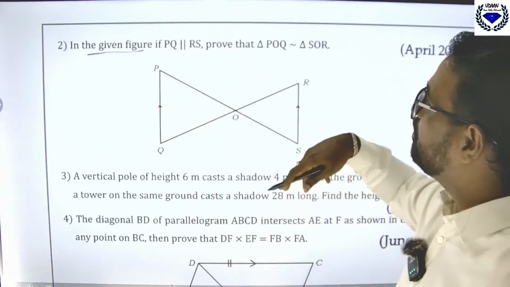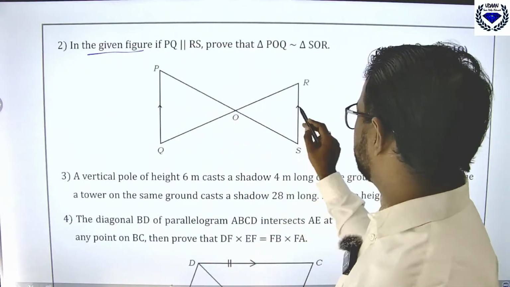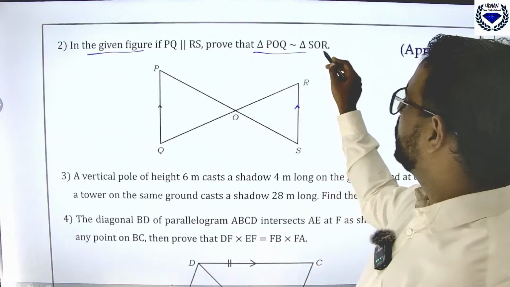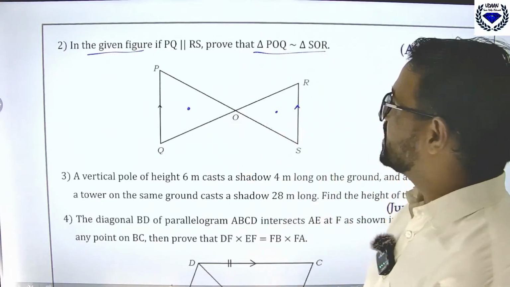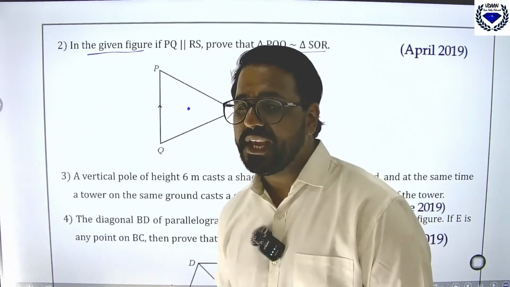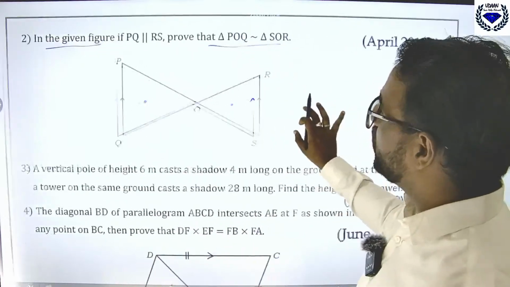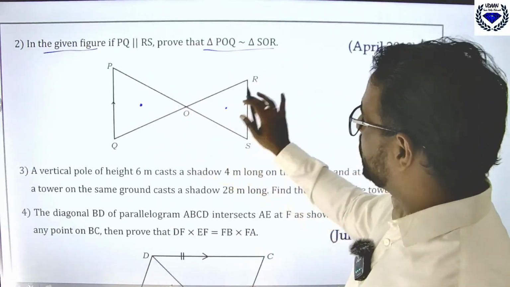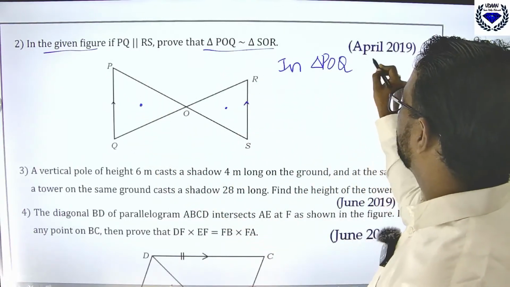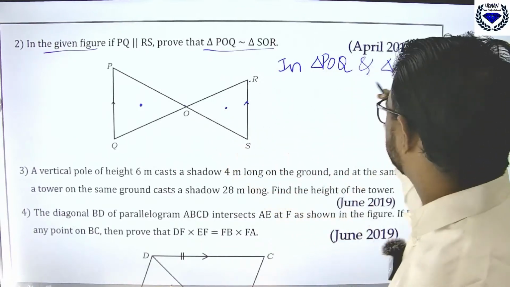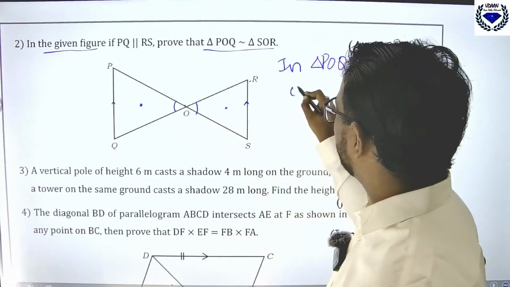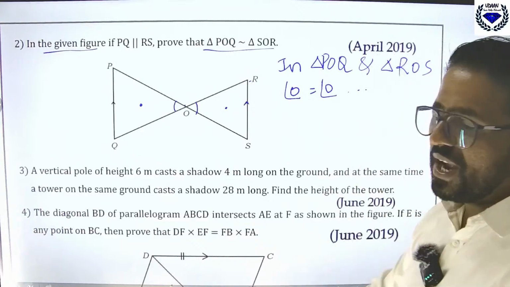In the given figure, if PQ is parallel to RS, you should prove that this triangle POQ and this triangle SOR are what? Similar. Okay. So next, coming to how to prove, very simple question. Whenever they ask you to prove this, you take in triangle POQ and triangle ROS, that is ROS. See, this angle O equal to angle O. Can you tell me why? Yes, why are angle O and angle O equal?